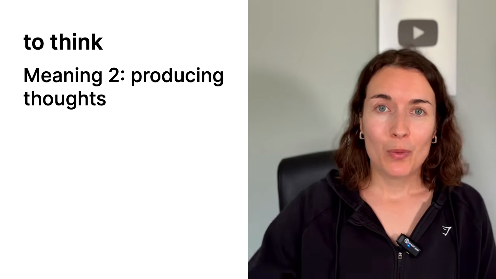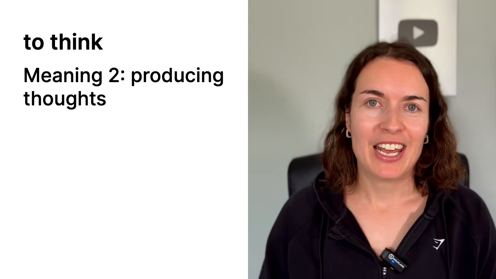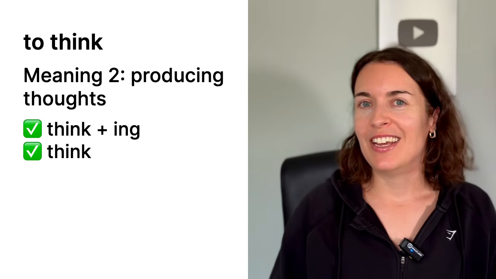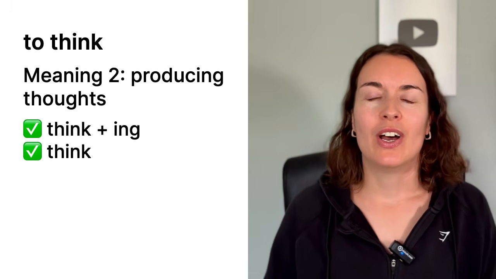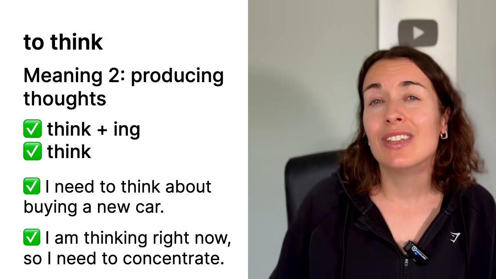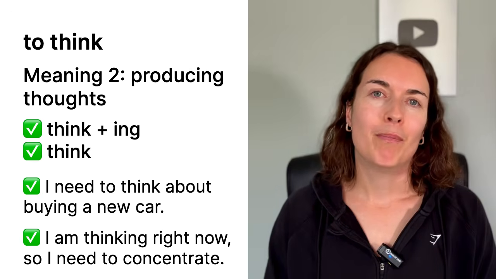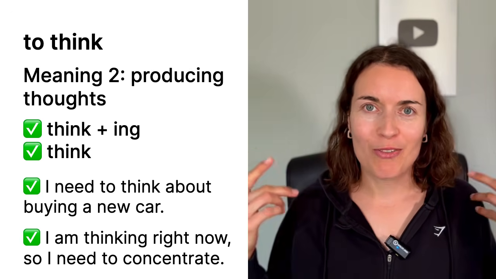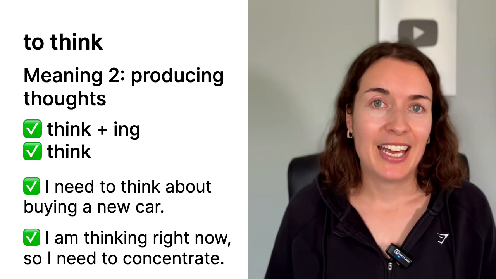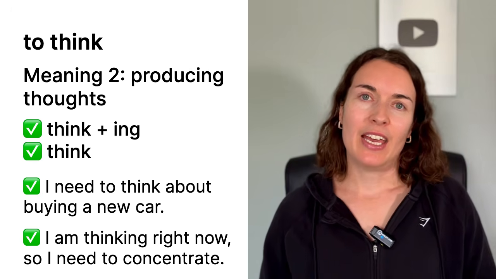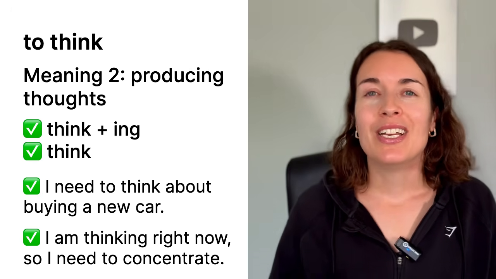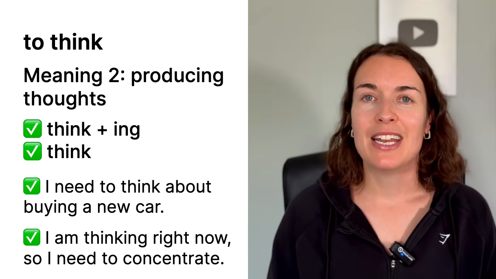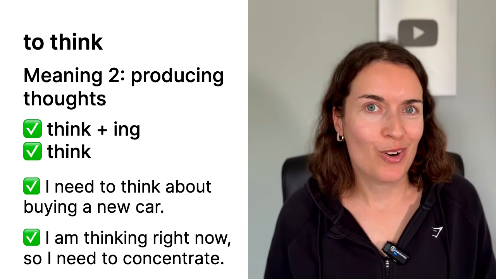But when we talk about the other meaning, the action of using your brain, we can use it with or without ing. I need to think about buying a new car. So I need to do the action of considering it in my head. I am thinking right now, so I need to concentrate. So I am using my brain right now to create some thoughts.